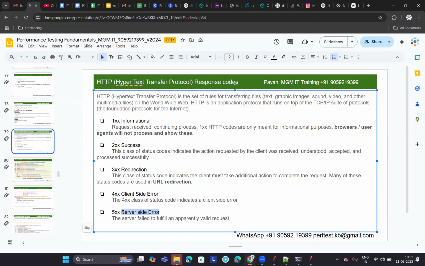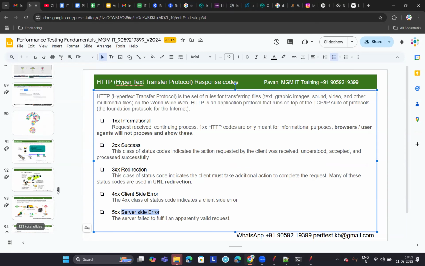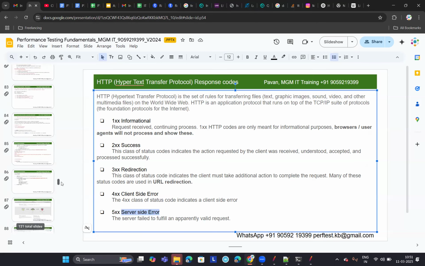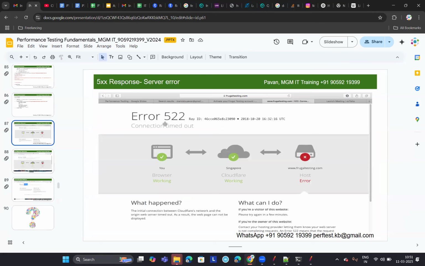500 internal server error. Did you see that error anytime? Or else I'll show you some screenshots. Okay, let me show you some 5xx response codes.